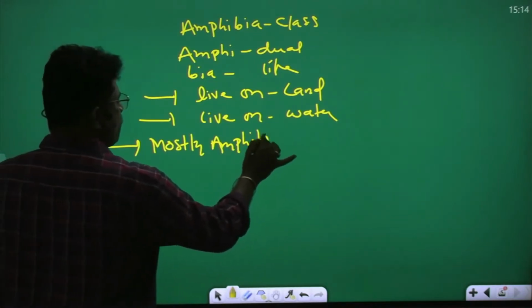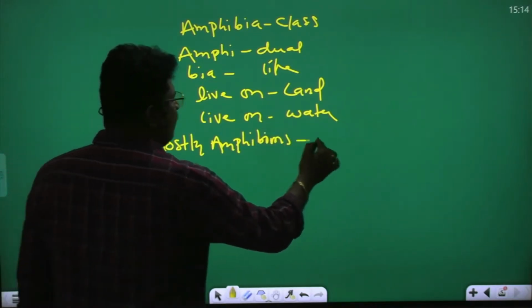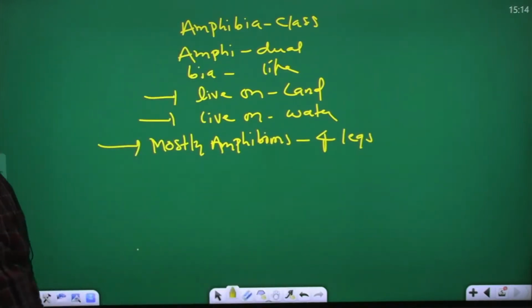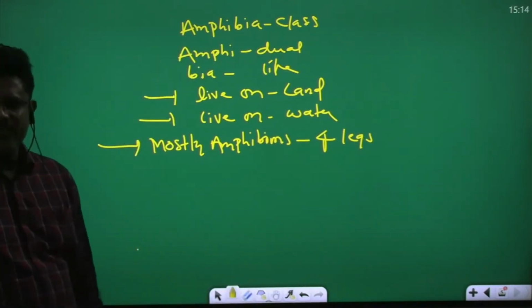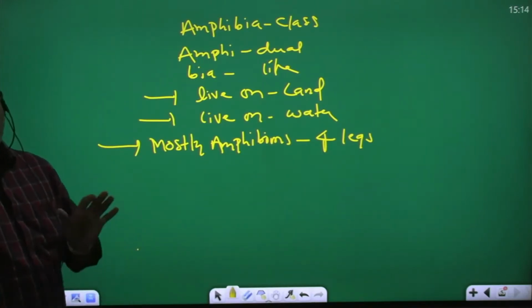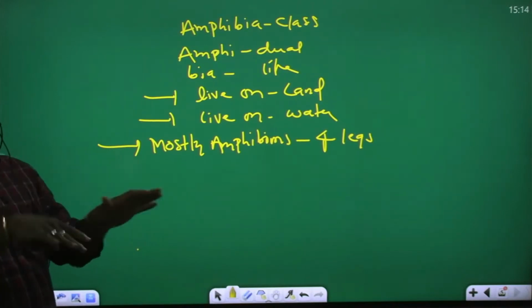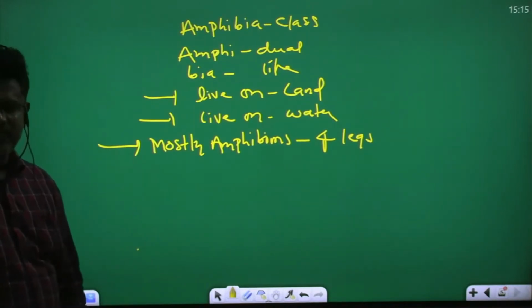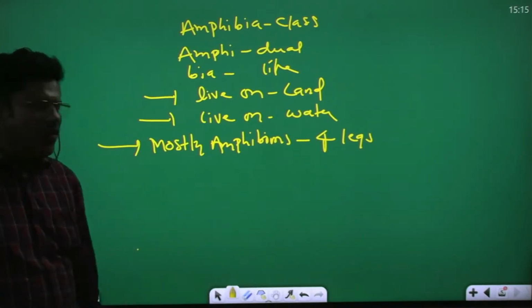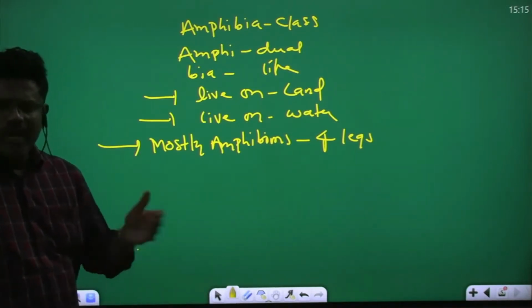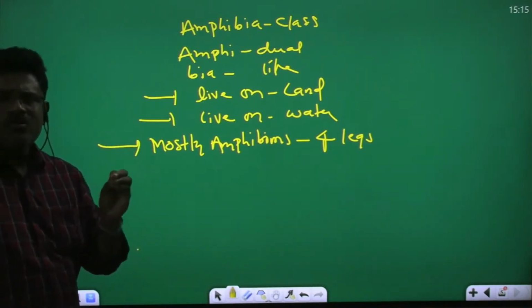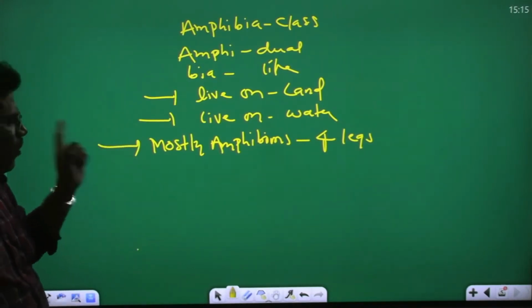Mostly amphibians have four legs. Forelimbs and hind limbs are there. They are useful for walking, running, jumping, leaping, burrowing and swimming. So most amphibians have four legs.